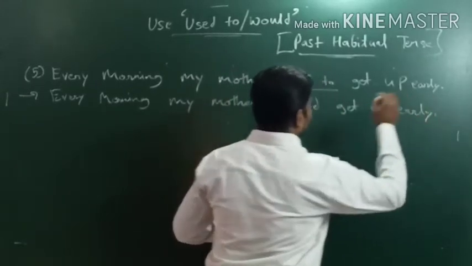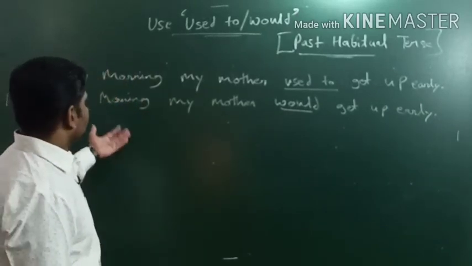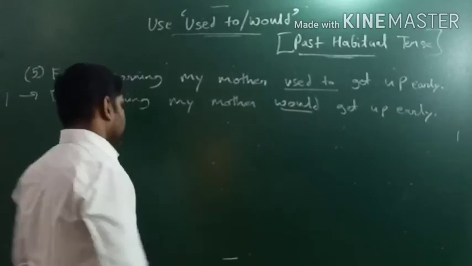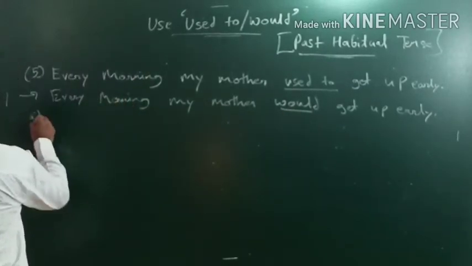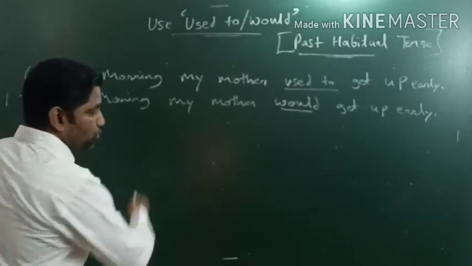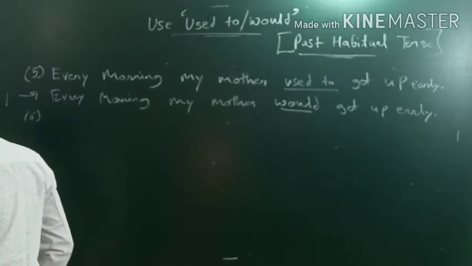Okay, it's quite easy. Every morning my mother would get up early. Okay, so हर सुबह मेरी माँ जल्दी उठा करती थी. Okay, so let's check out another example. So through the examples we are understanding especially used to and would. Okay, so let's check out one more, और देखते हैं.